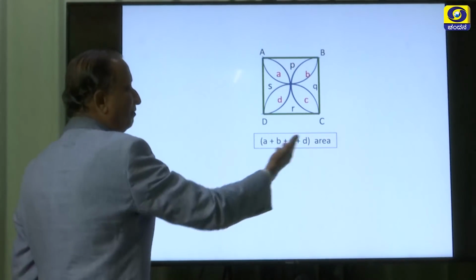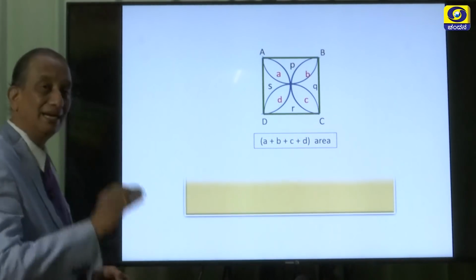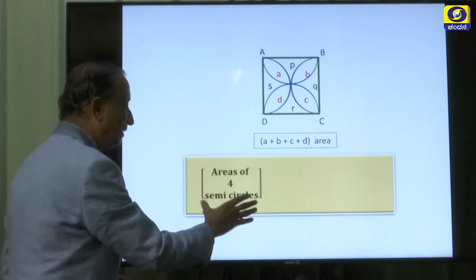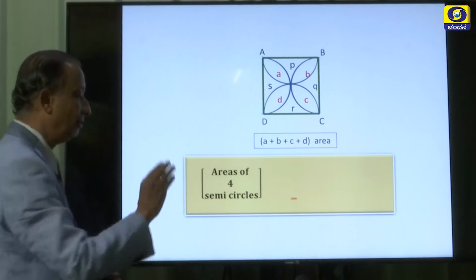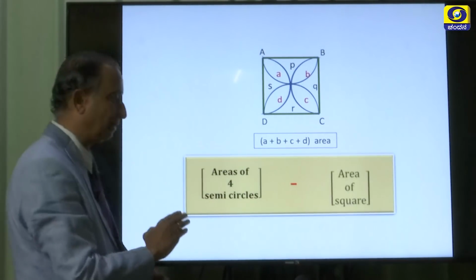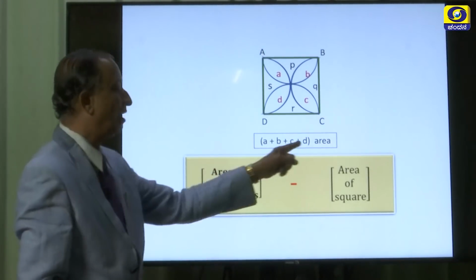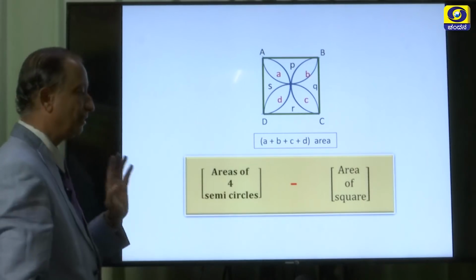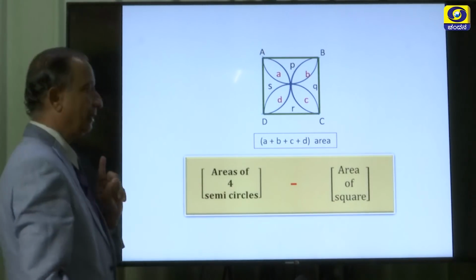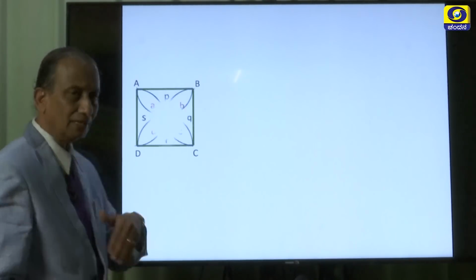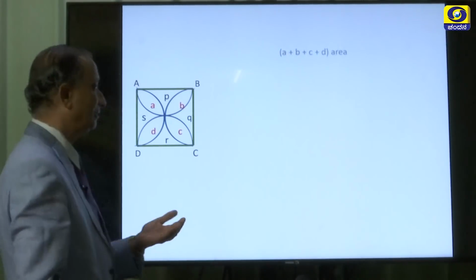If you want the sum of the areas of these 4 regions, it is nothing but the areas of 4 semicircles. From that, you have to subtract the area of the square, so that you get the area of A plus B plus C plus D. It is very easy to remember also now. Let us take it a little forward, children.